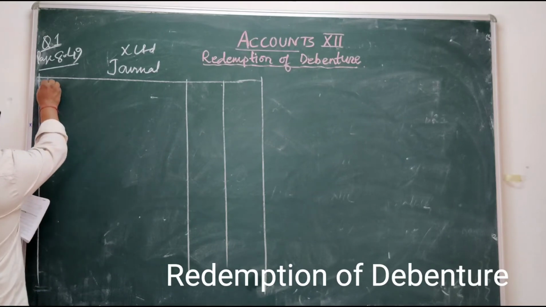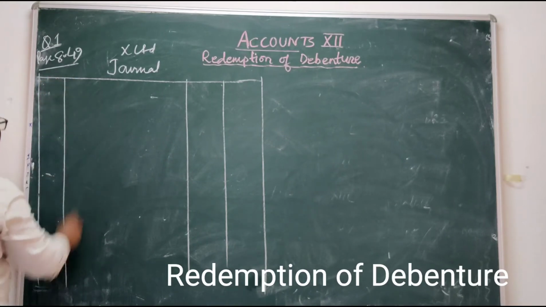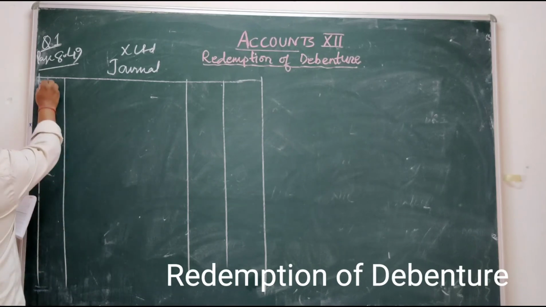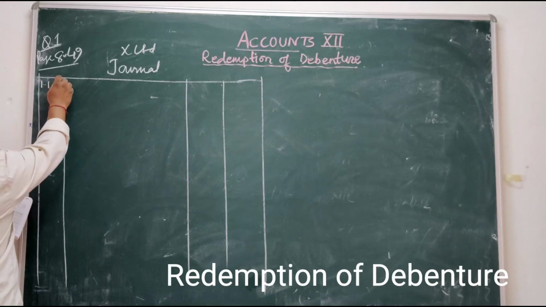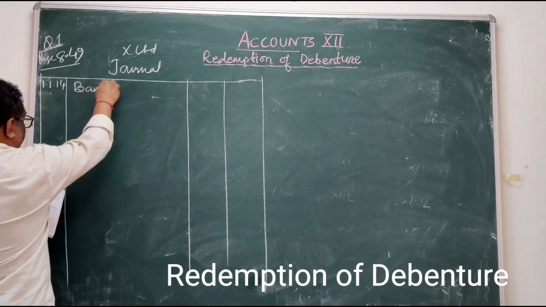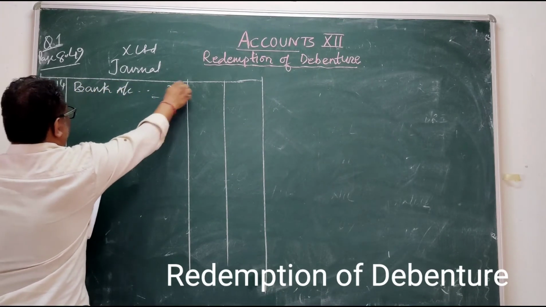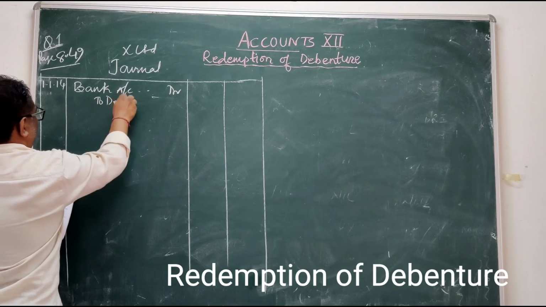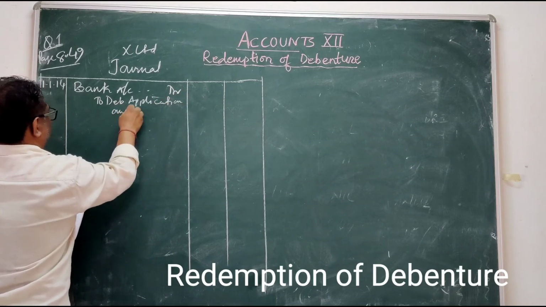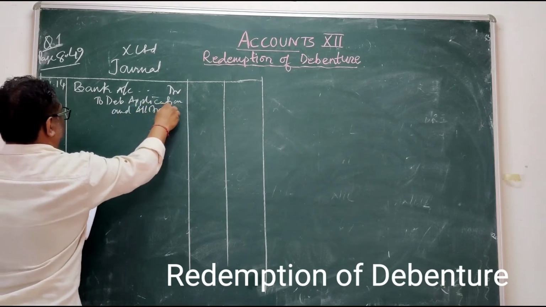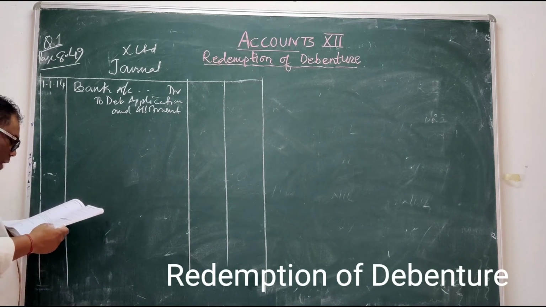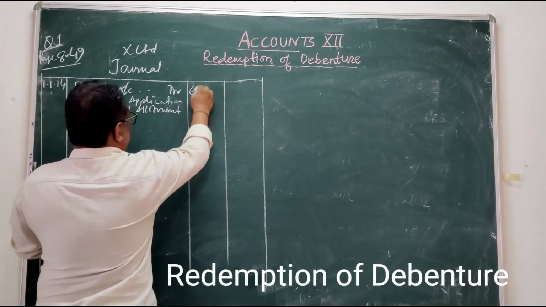When debentures are issued at par, what is the first journal entry? On 1st January 2014, bank account debited to debenture application and allotment account. How many debentures issued? 6,000 debentures of rupees 100 each. That means 6 lakhs.